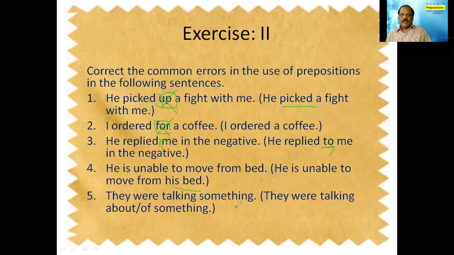They were talking something. So they were talking not something but about something, or talking of something. So that way we do corrections. Okay. So there are a few more sentences in this exercise number 2 that we will go for.